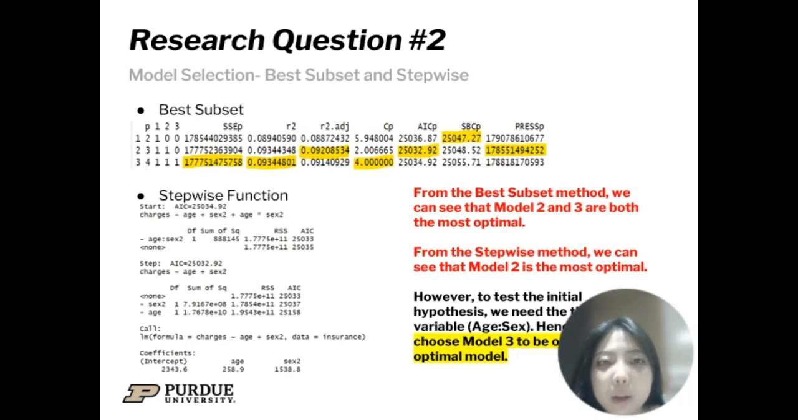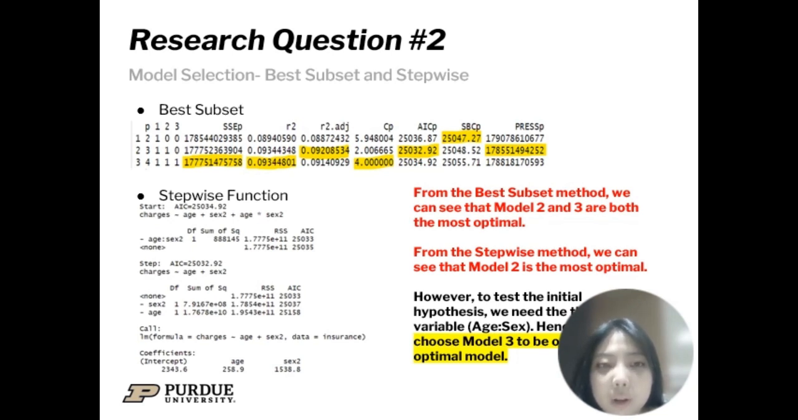To select the best model, we will be using the best subset method and the stepwise method. From the figure above, we can see that models 2 and 3 are similar in the count of optimal values of SSEp, R-square adjusted, Cp, AICp, SBCp, and PRESSp. This would be similar because of the subvariable, which is a combination of x1 and x2. However, we will need the third variable to test our initial hypothesis. Hence, we will conclude that the best model is model 3.